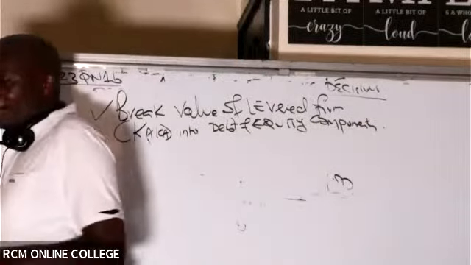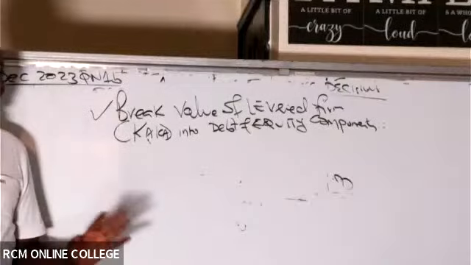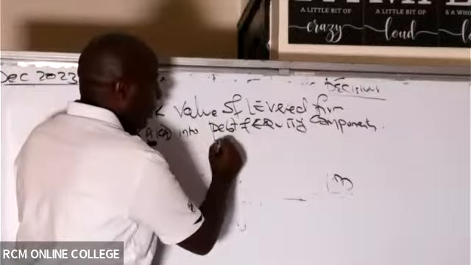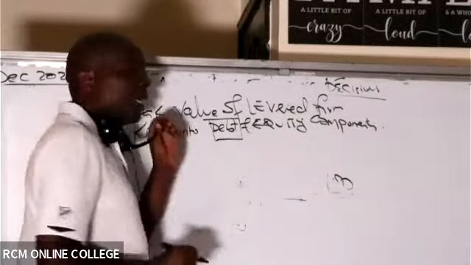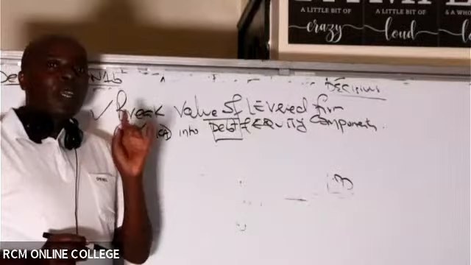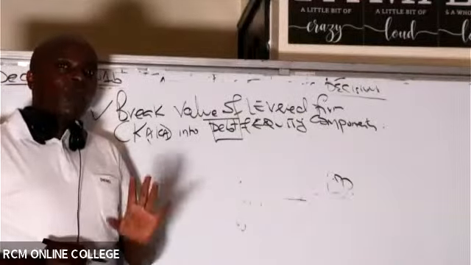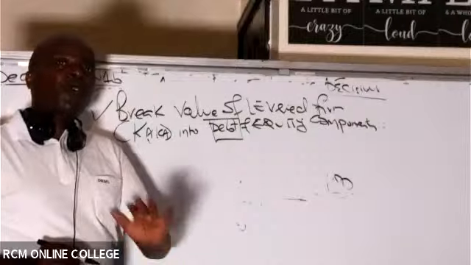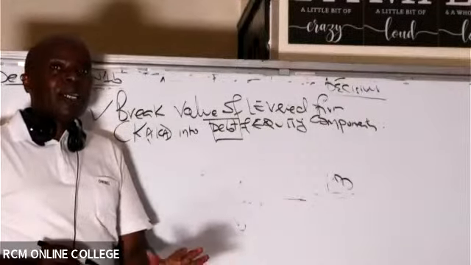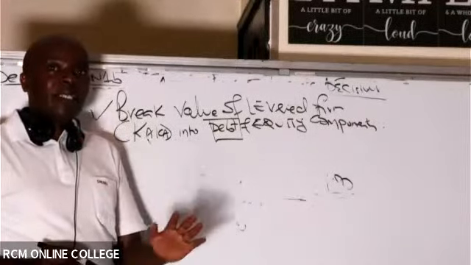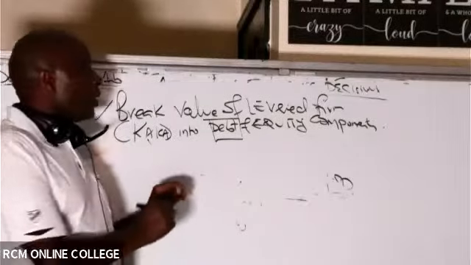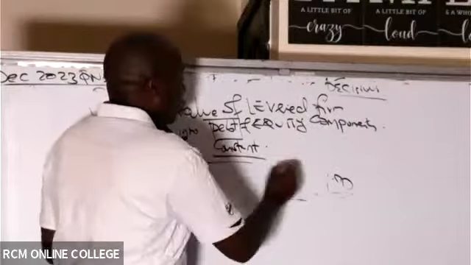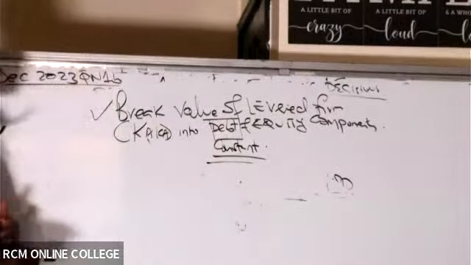Remember that debt is ever constant. What will fluctuate when a company makes losses is equity. But once you are given the debt of a farm from the beginning, we shall assume it's not going to be repaid. It's a perpetual debt. It will remain like that. Debt is always constant.